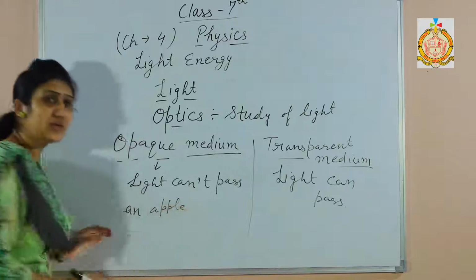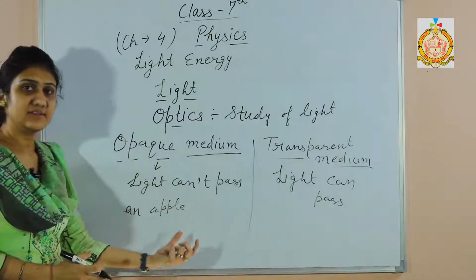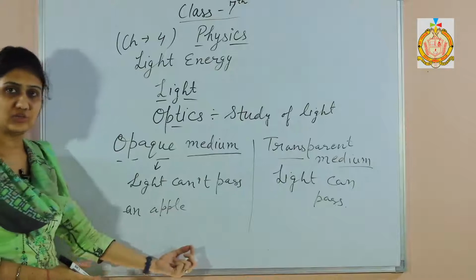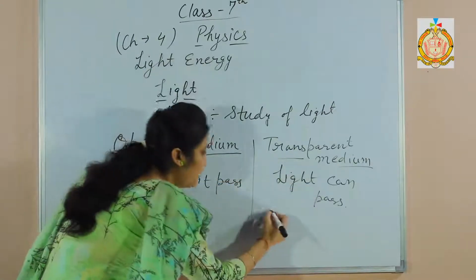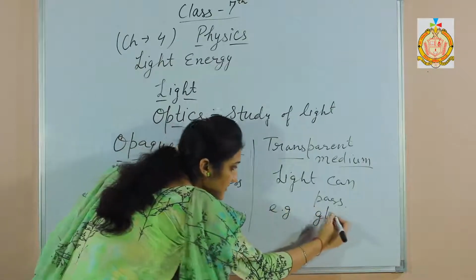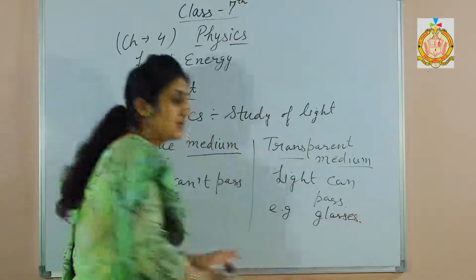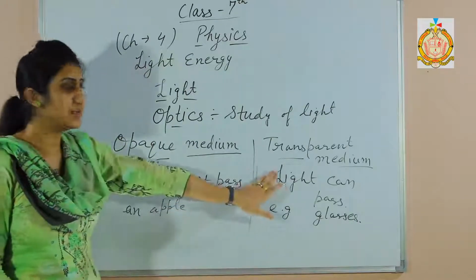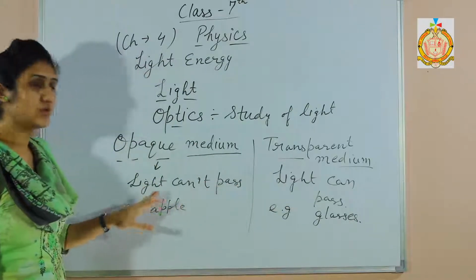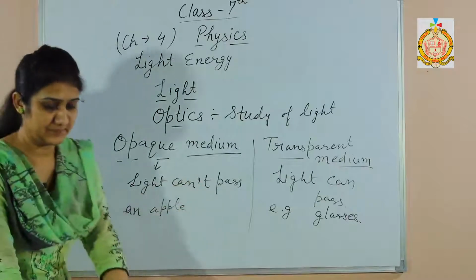Through apple we cannot see the other things, means the light cannot pass through the apple. And for transparent medium, take an example, glasses. Through glasses we can see the next object. So light passes through transparent mediums but doesn't pass through opaque mediums.